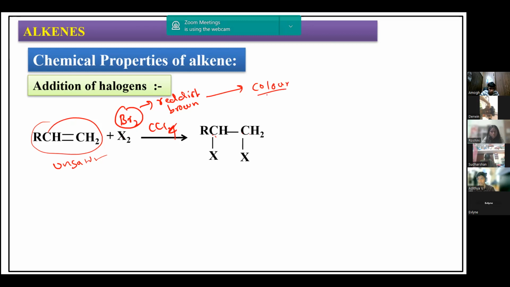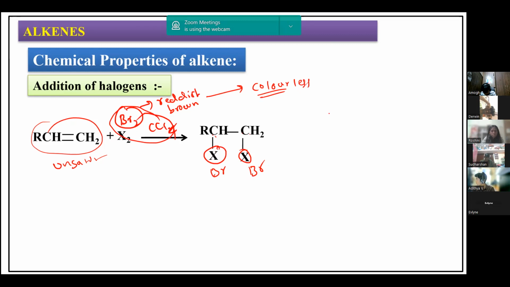So the color of the bromine gets discharged. You can say it now becomes colorless. Reddish brown color becomes colorless because both bromines are now added here. Here one bromine is added, here one bromine is added. So when it becomes colorless, this particular reagent, bromine in carbon tetrachloride, can be used.